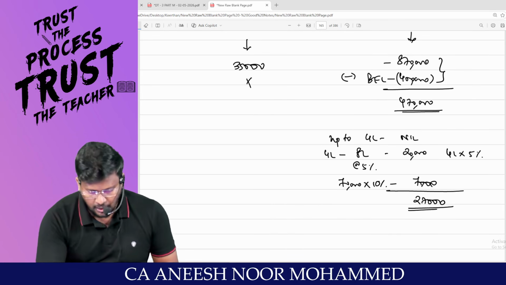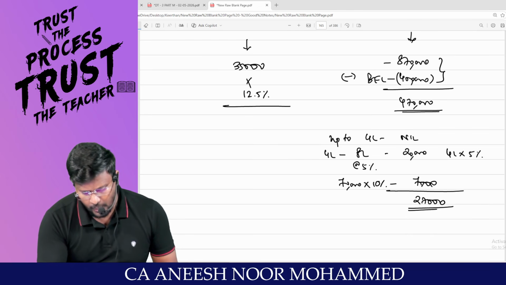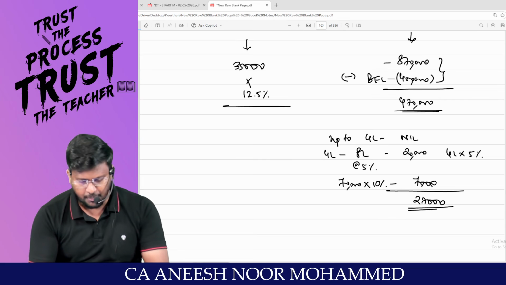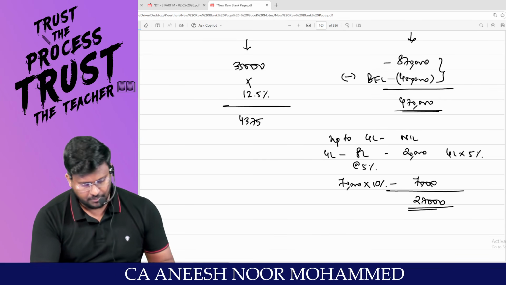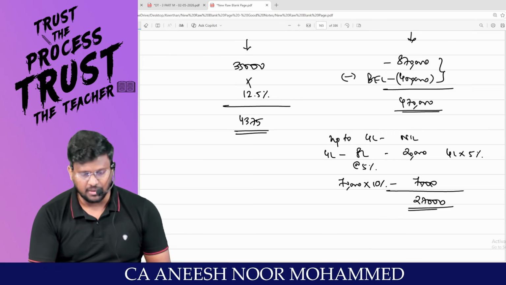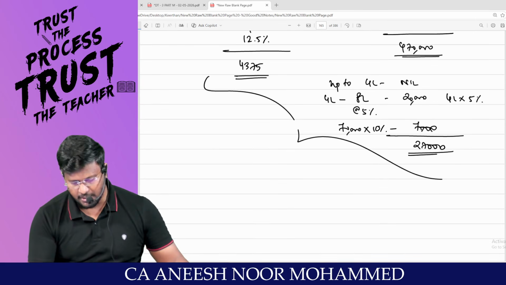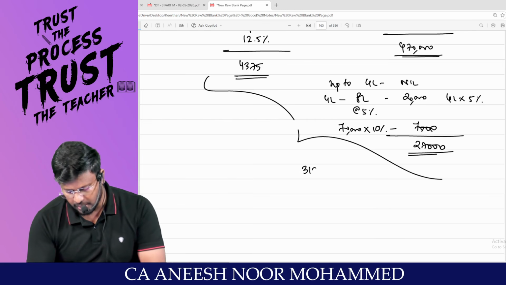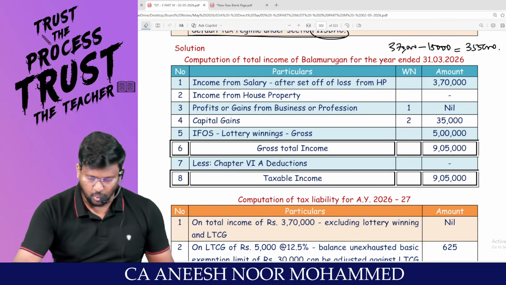Am I right? This will be taxed at how much percent? 12.5%. So 35,000 into 12.5% comes to 4,375. Am I right, sir? So the total tax liability 27,000 plus 4,375 comes to 31,375 is the total tax liability.